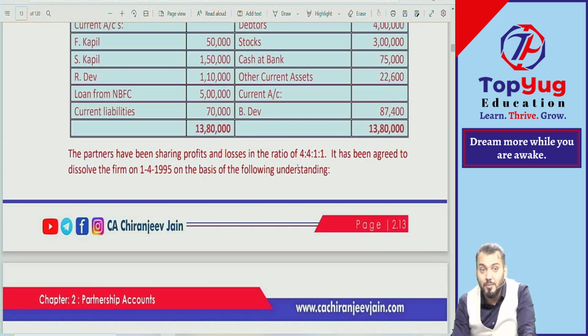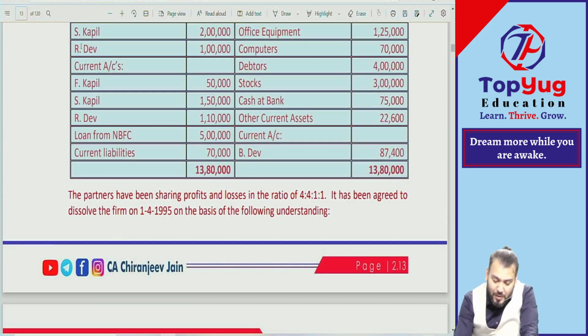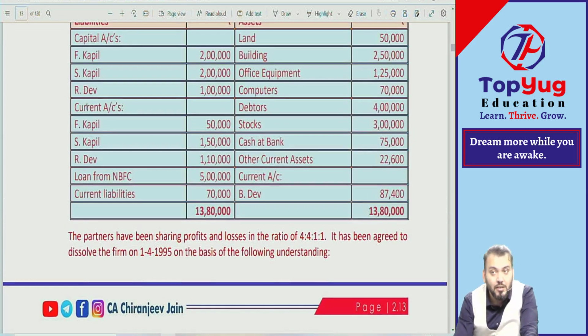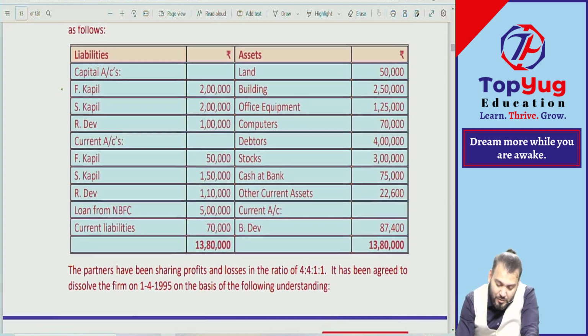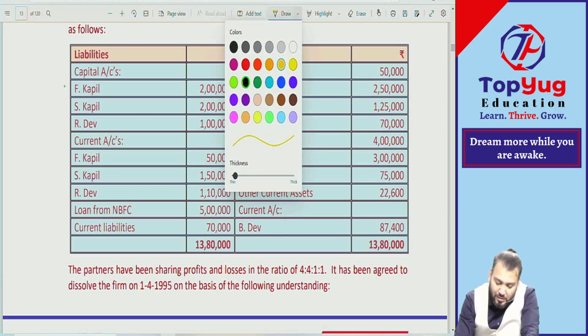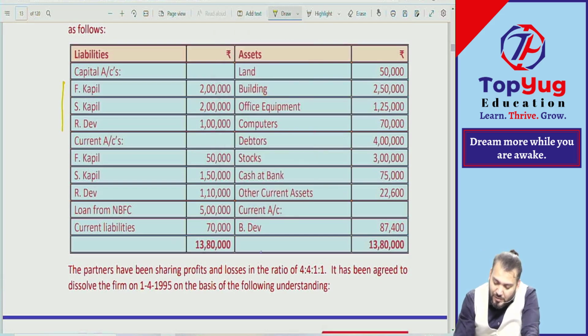They have not said whose ratio is which, so we will always go in the order of names as given. FSRB, we can't take BFSR. Whatever the order of names given, we follow that order. So this becomes FSR and then B.